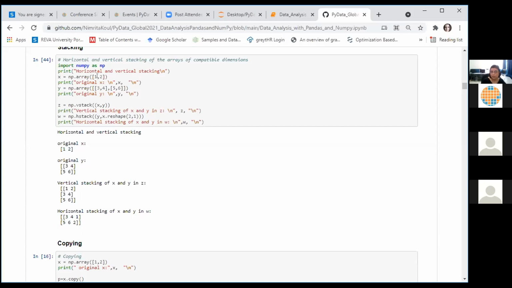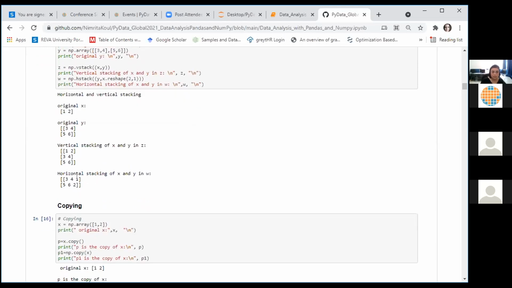Original X contained 2 values in a single row. I have reshaped it here to contain 2 values in a single column. So it has become a vertical column vector, and then I have joined it with Y using the hstack function. So the syntax is np.hstack of Y and x.reshape(2,1). We have changed the shape of X from a flat vector to a column vector containing two values in a single column. So you can see the result here. Y has been put in front of X horizontally.